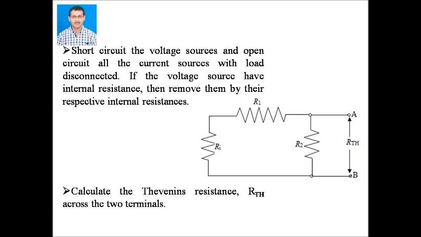Then the load is disconnected. Since the voltage source has internal resistance Ri, the voltage source is replaced here by its internal resistance Ri. And then we calculate the equivalent resistance across the terminals A and B, which gives the Thevenin's resistance RTH across the terminals.